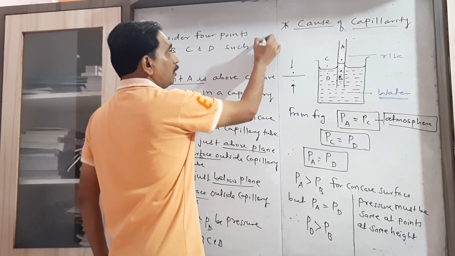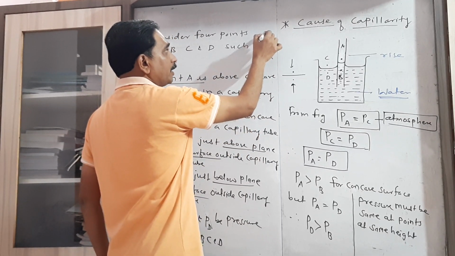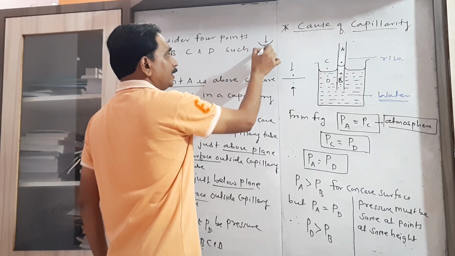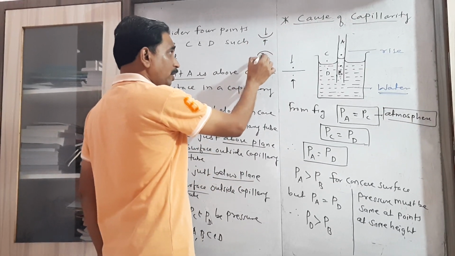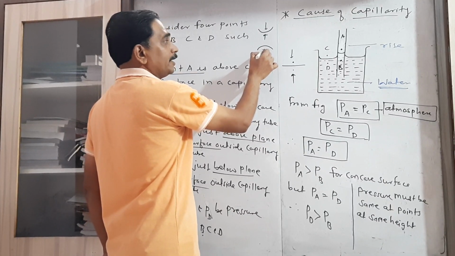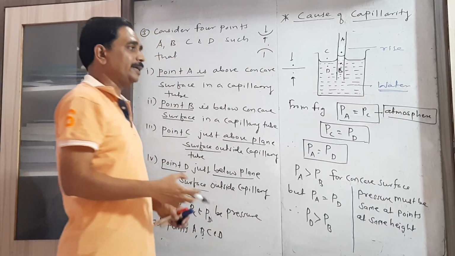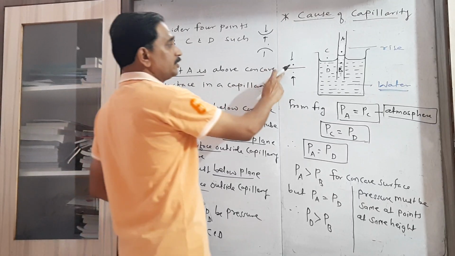In case of the concave, the pressure on the concave side is greater than the pressure on the other side. In case of convex, the pressure on the other side is greater than the pressure on the convex side. So we have to use this concept.